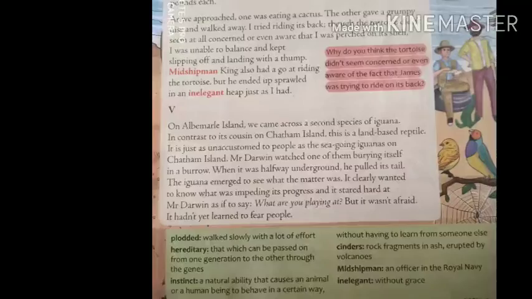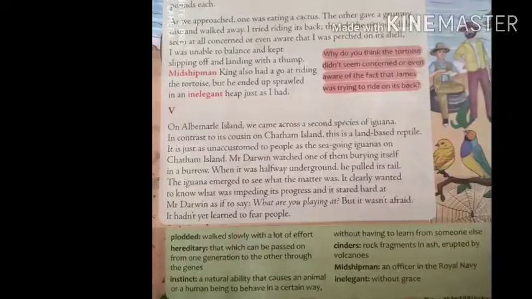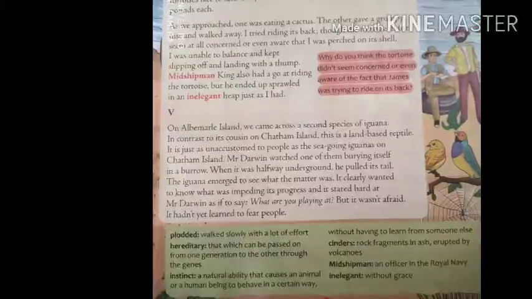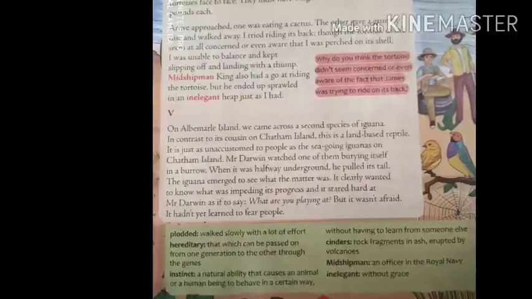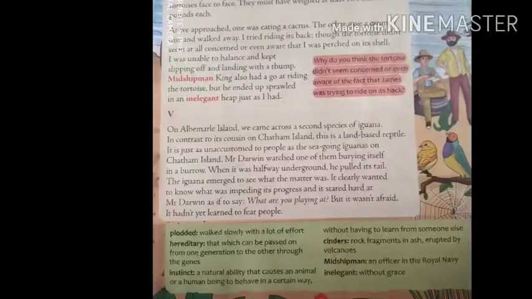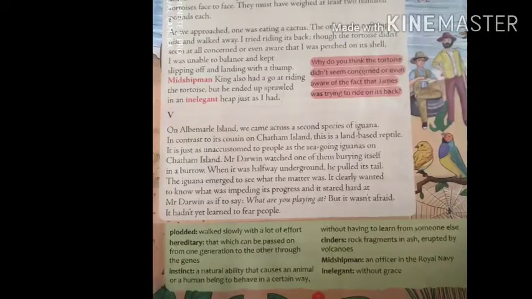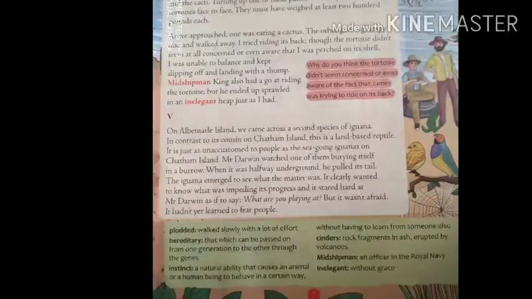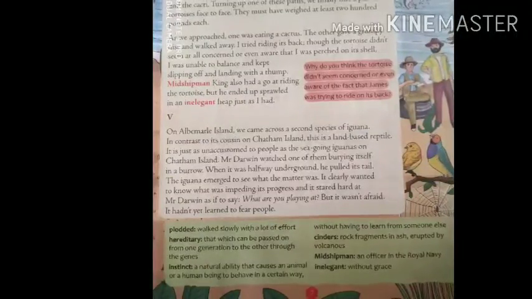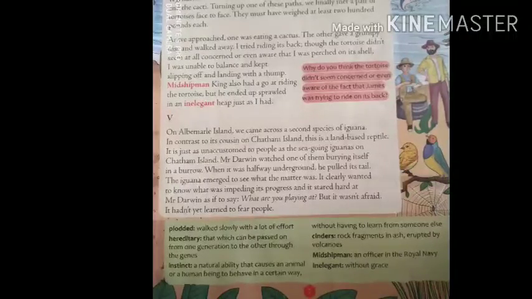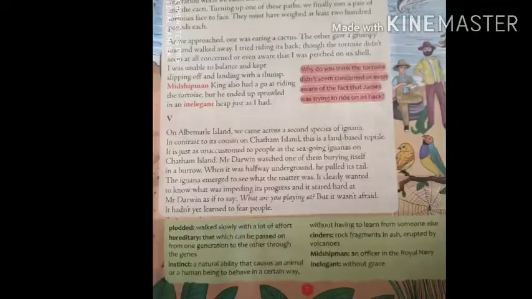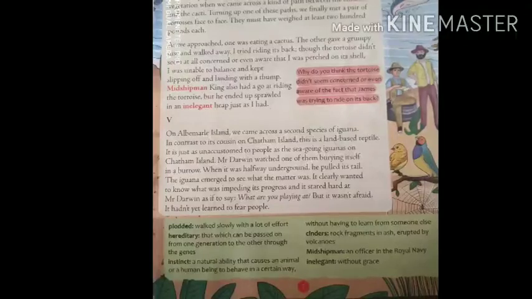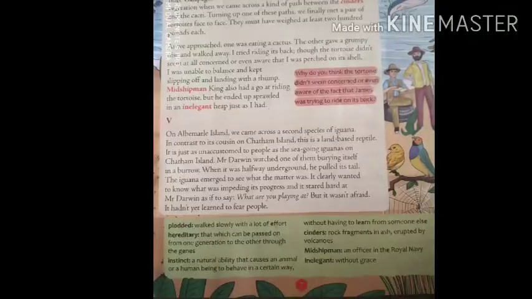On Albemarle Island, we came across a second species of iguana. So, a third island named Albemarle Island. There also iguanas are there, but not exactly like those of Chatham Island. In contrast to its cousin on Chatham Island, this is a land-based reptile. It is just as unaccustomed to people as the seagoing iguana on Chatham Island. On Chatham Island, these iguanas live in the sea and the land also. But our Albemarle Island iguanas do not usually live in the sea itself.